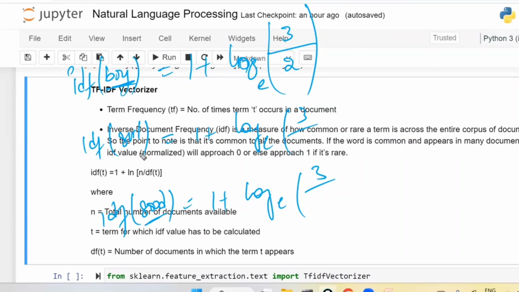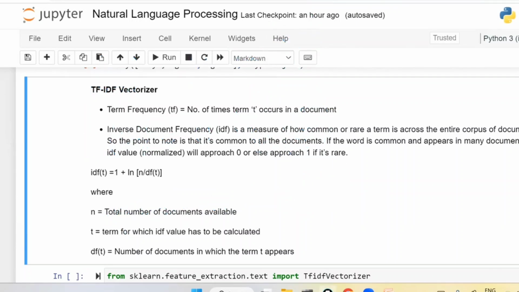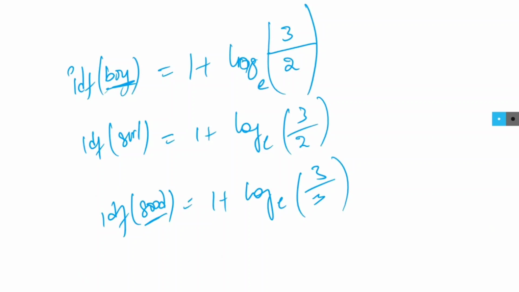For example, here, girl appears in how many documents? 2. Good, how many? 3. So write the 3. This is the IDF of each term: IDF of boy, IDF of girl, and IDF of good.